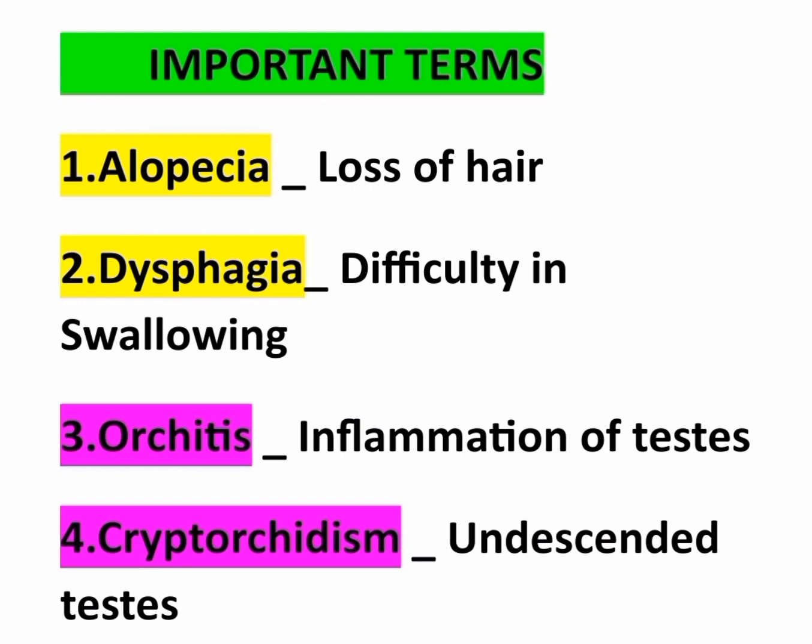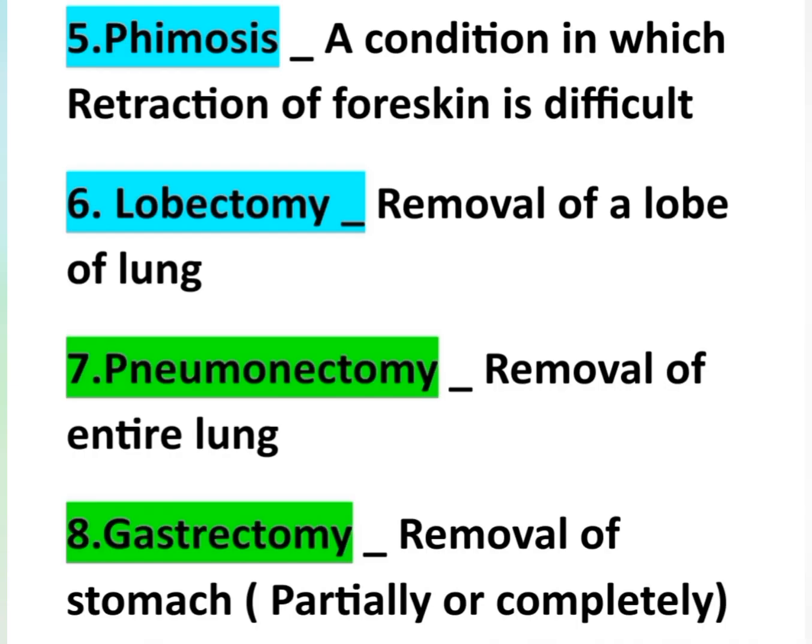And the next point, orchitis. Orchitis means inflammation of the testis. And the very next point, cryptorchidism. Cryptorchidism means an undescended testis, that is, the testis is not descended into the scrotum. That is called cryptorchidism. And the next point, phimosis. Phimosis means a condition in which retraction of the foreskin is difficult. That is, difficulty retracting the penile foreskin is called phimosis.